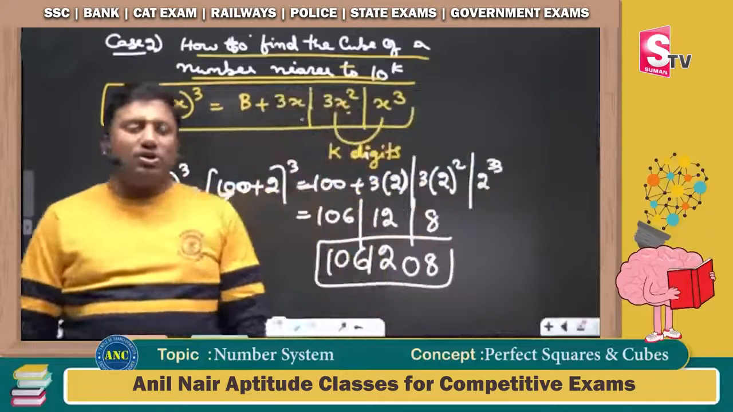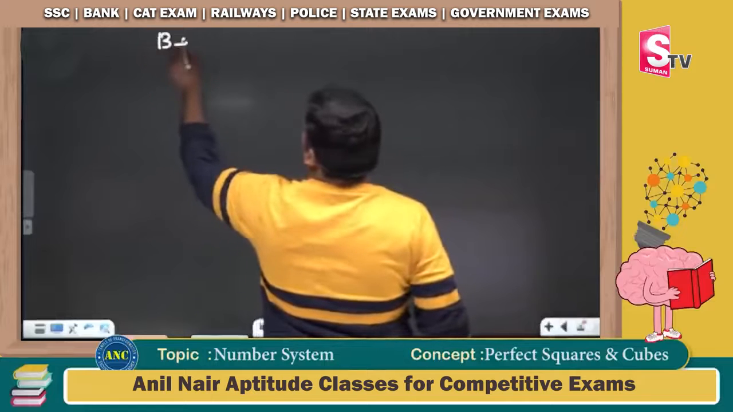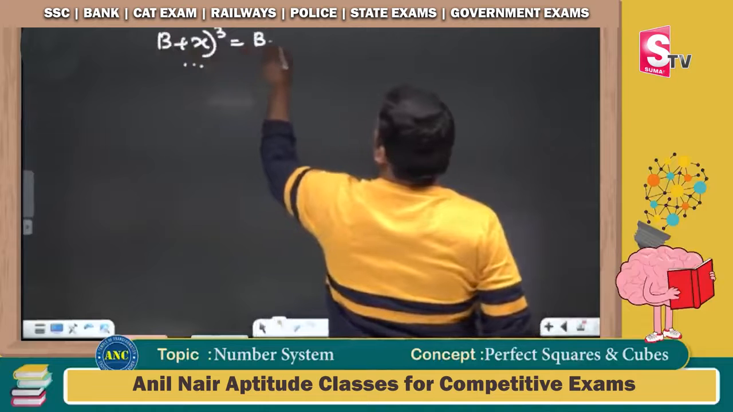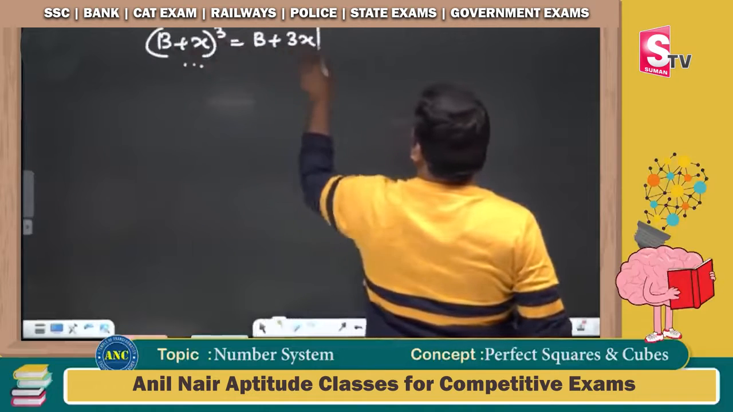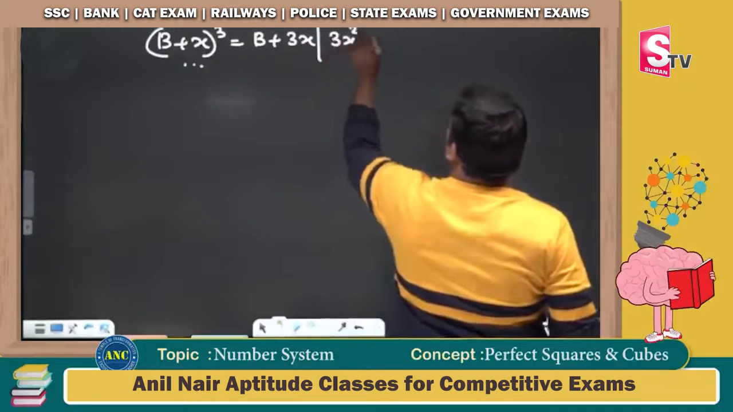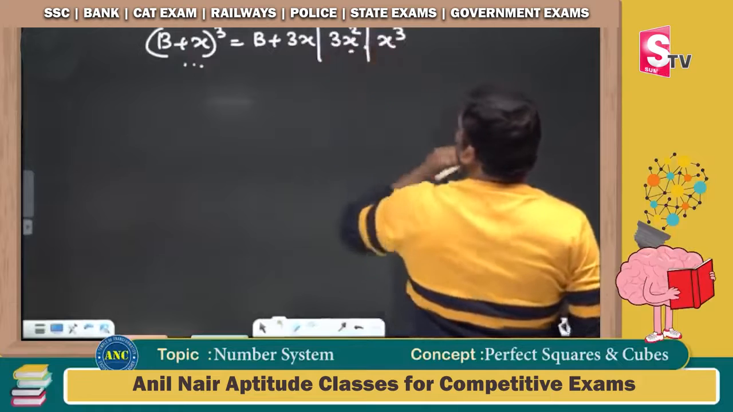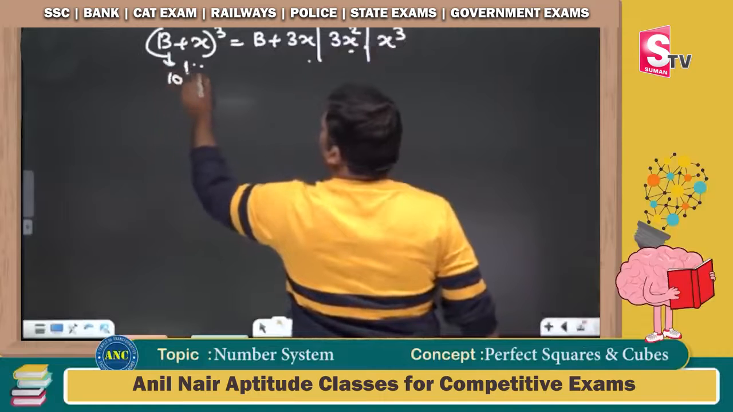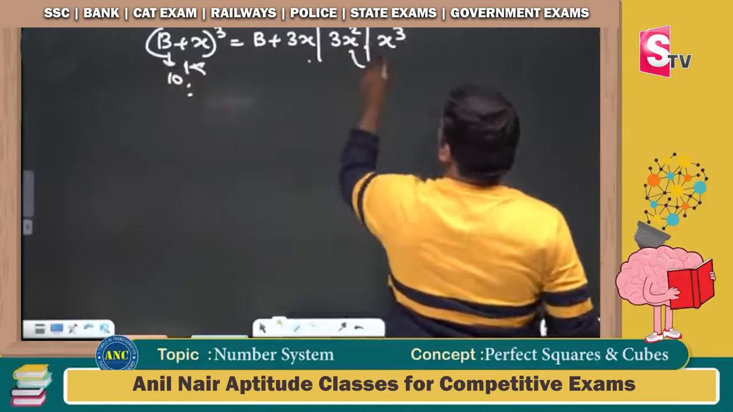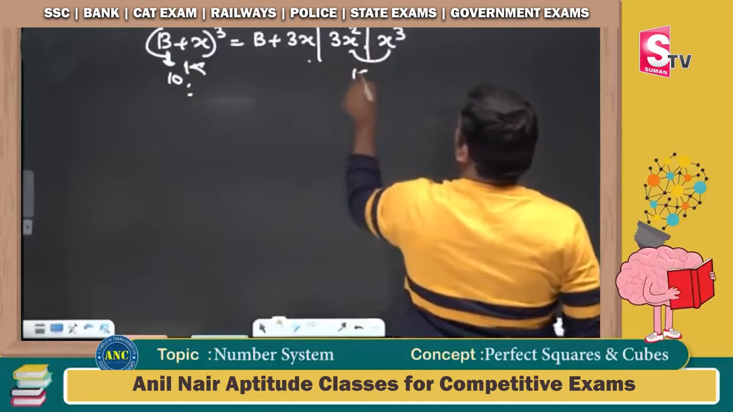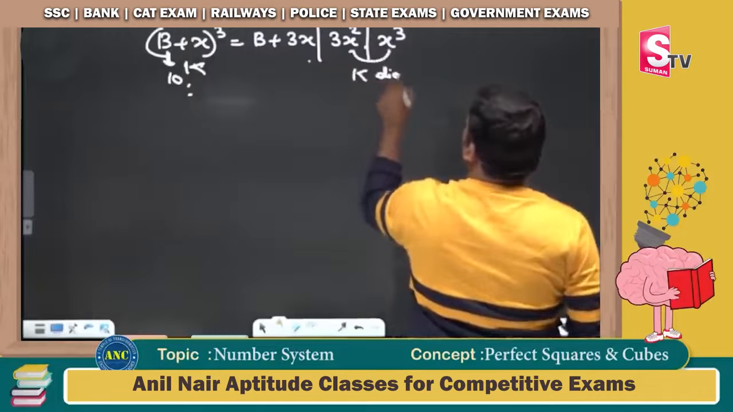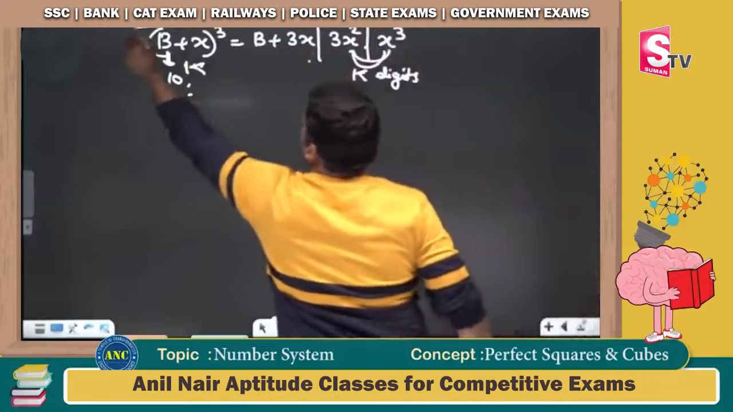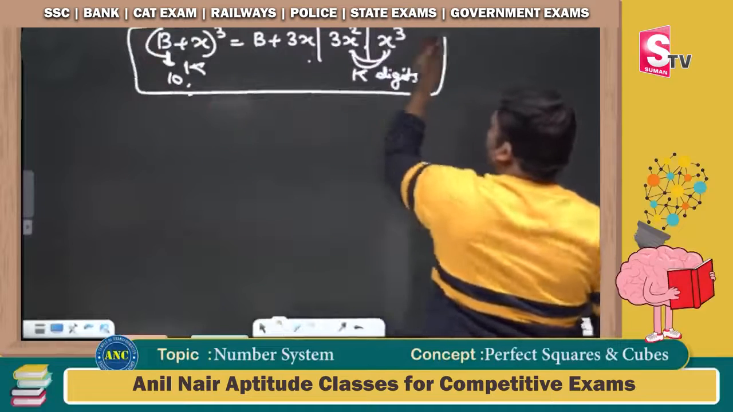106,1208. Three more examples. (b plus x) whole cube is equivalent to b cube plus 3 b square x, plus 3x square, and x cube. First, let me write down 3x square and x cube. If b is of the form 10 power k, the last places will have k digits. This is what we are discussing.